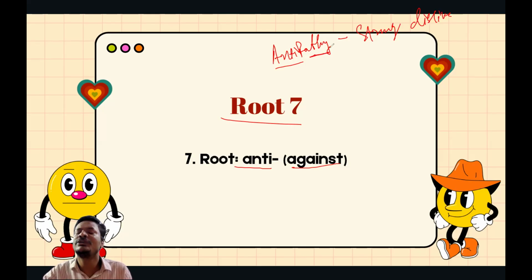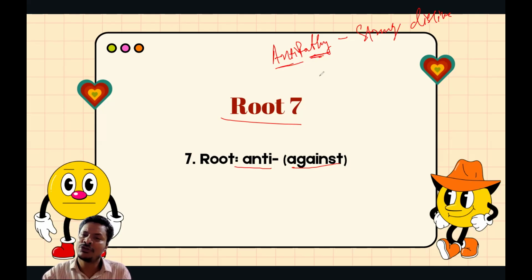Likewise, using path also we can say sympathy, empathy, pathogenic, pathology, pathetic, apathetic, isn't it? So all such kind of words can be formed using anti and path. Here anti is a root word meaning against and path means emotion. Therefore antipathy means strong dislike.